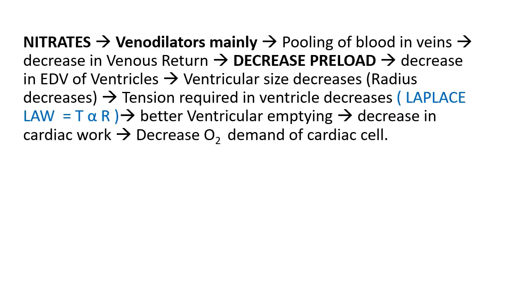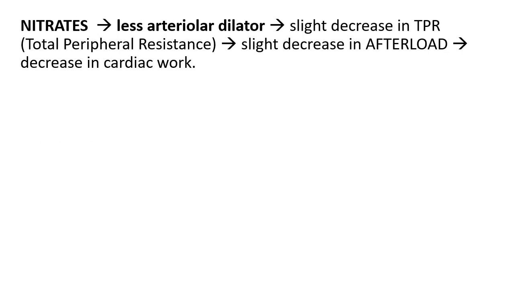This is the mechanism of action of nitrates in stable angina. That is, nitrates cause decreased oxygen demand of cardiac cell. Nitrates are mainly venodilators, but they also cause less arteriolar dilation. That causes slight decrease in total peripheral resistance, that is slight decrease in afterload, and slight decrease in afterload also causes decrease in cardiac work.